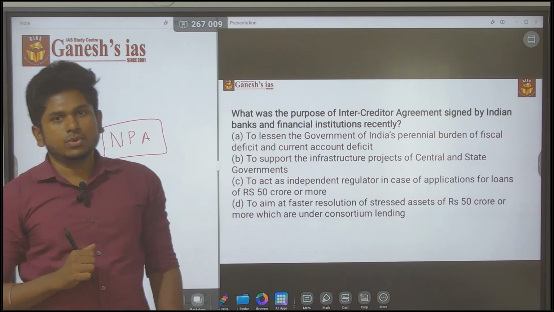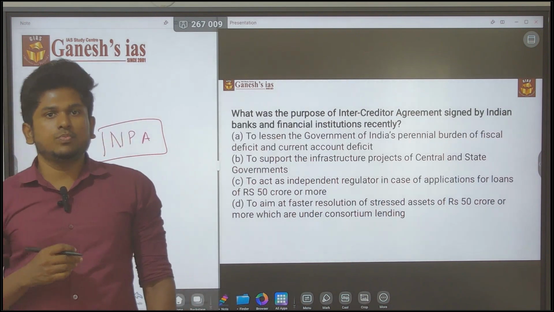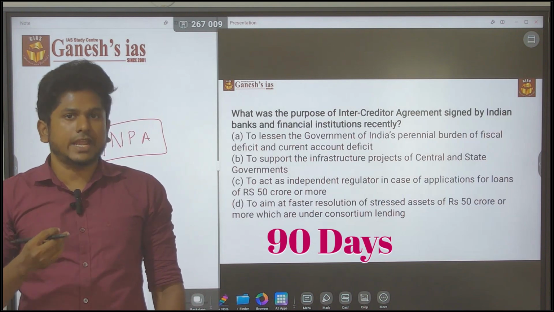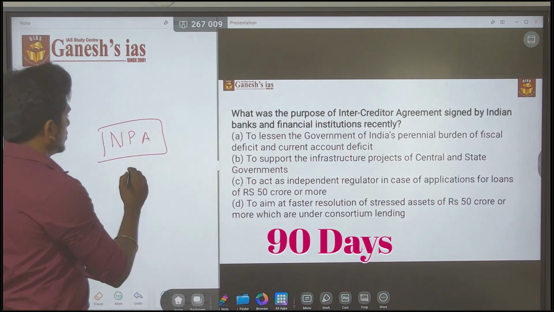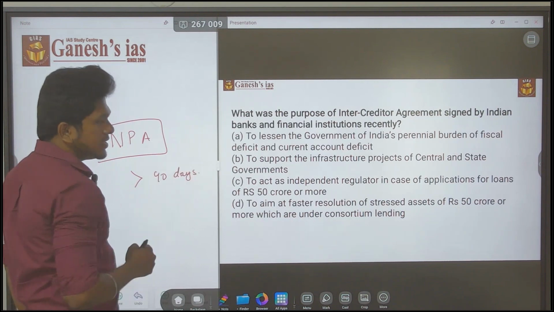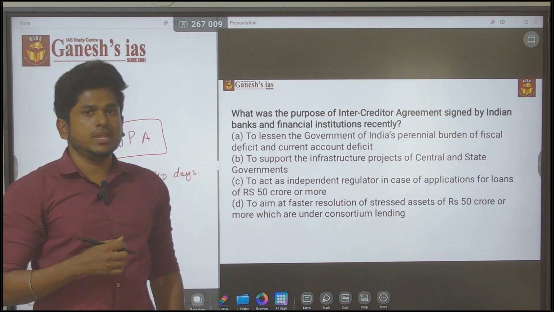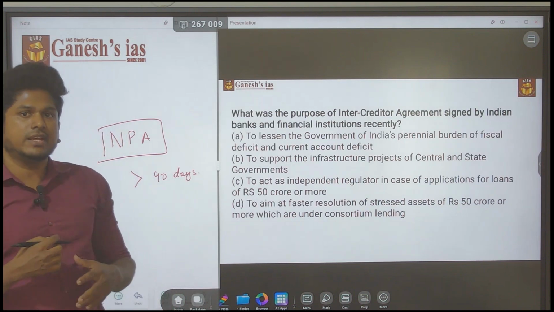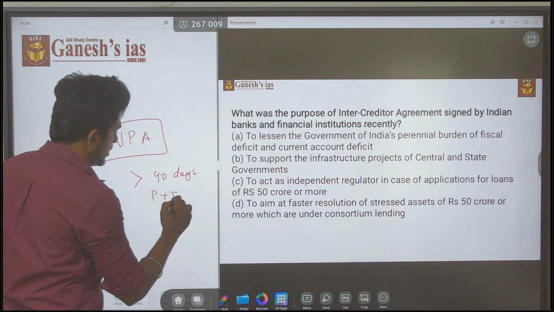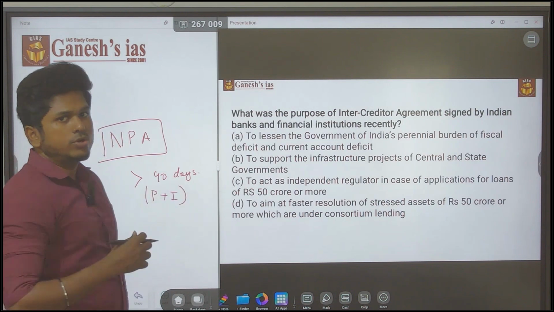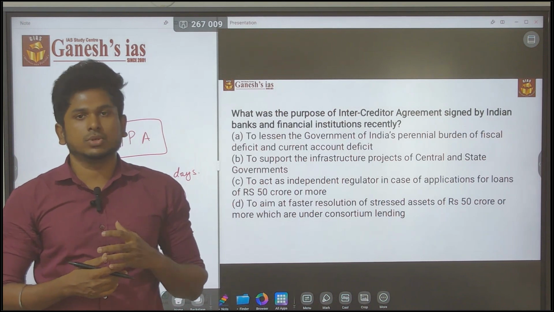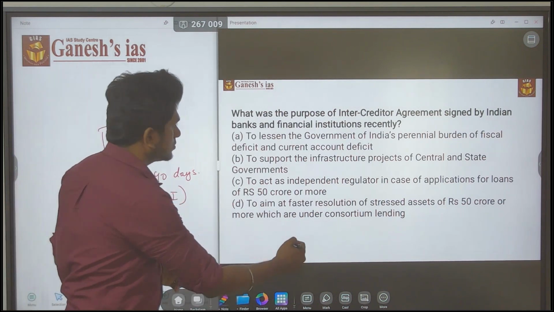If a loan provided by the bank is overdue for more than 90 days, it is an NPA for that bank or financial institution. Both the principal and interest being overdue for more than 90 days is called an NPA. Please note that.